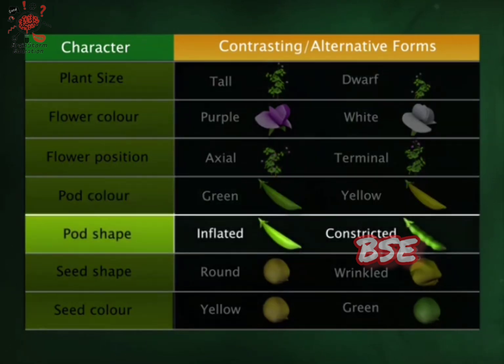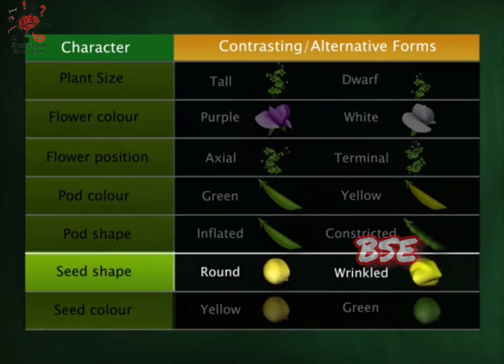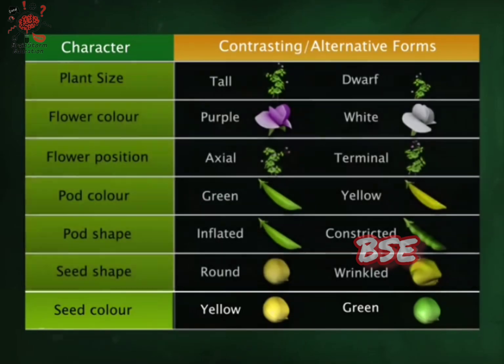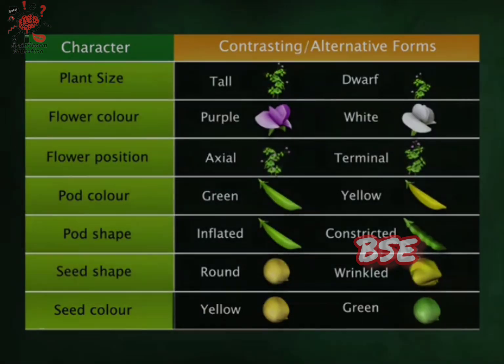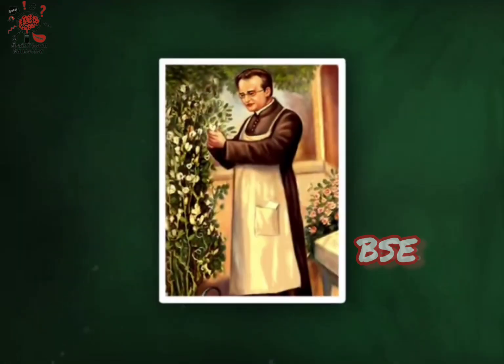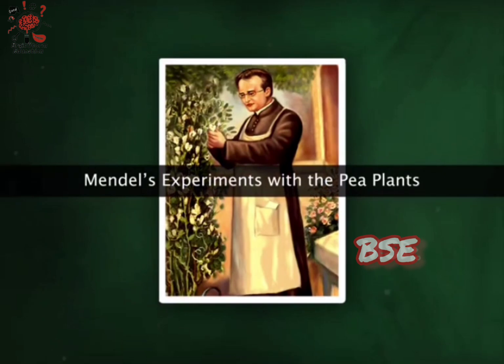Pod shapes selected were inflated and constricted, seed shapes round and wrinkled, and alternative forms for seed color were yellow and green. Mendel conducted a series of experiments with these variants and carefully studied the offspring plants for several generations.